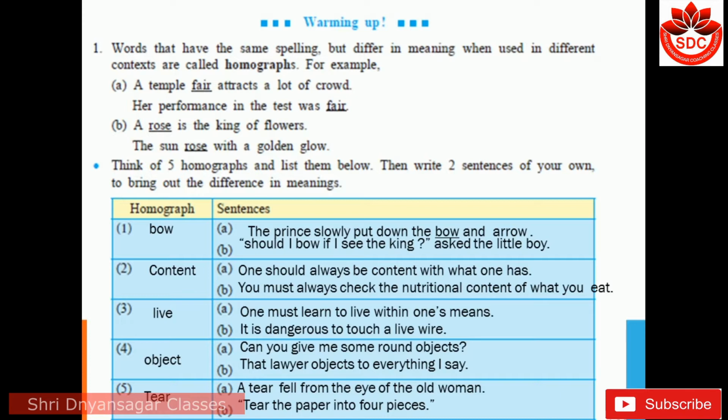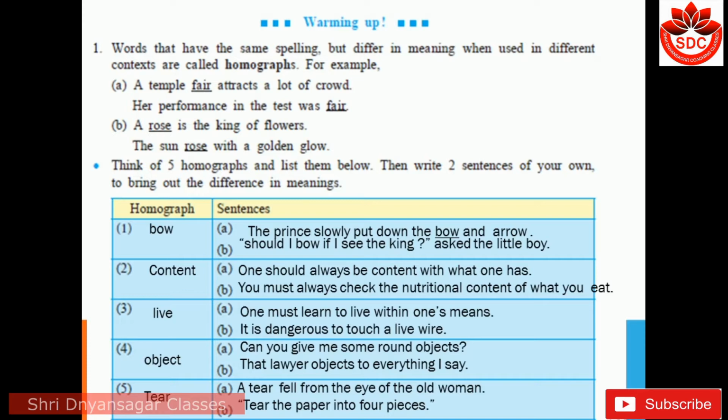B. A rose is a king of flowers. Here, rose is a kind of flower. But in the second sentence, the sun rose with a golden glow. Here, rose is used as a verb, past tense. Think of homographs and list them below. Then write two sentences of your own to bring out the difference in meanings. Bow, content, live, object, tear. You can find their meanings and differentiate their meanings as homographs.